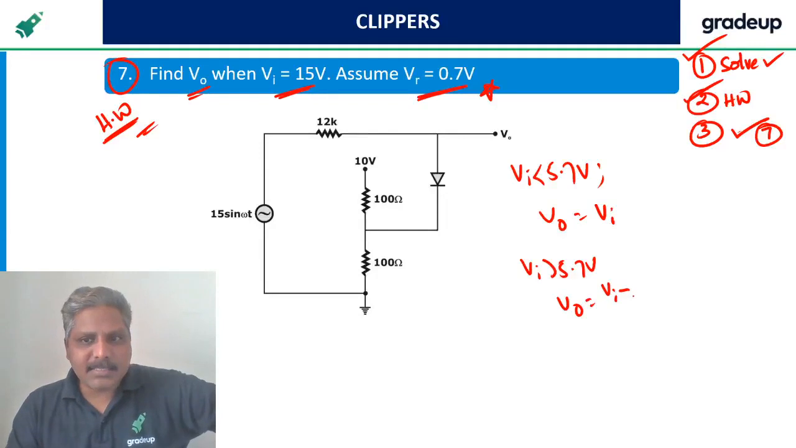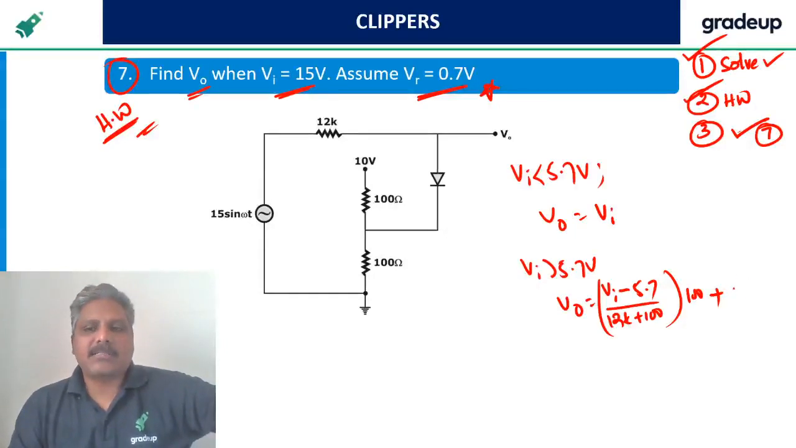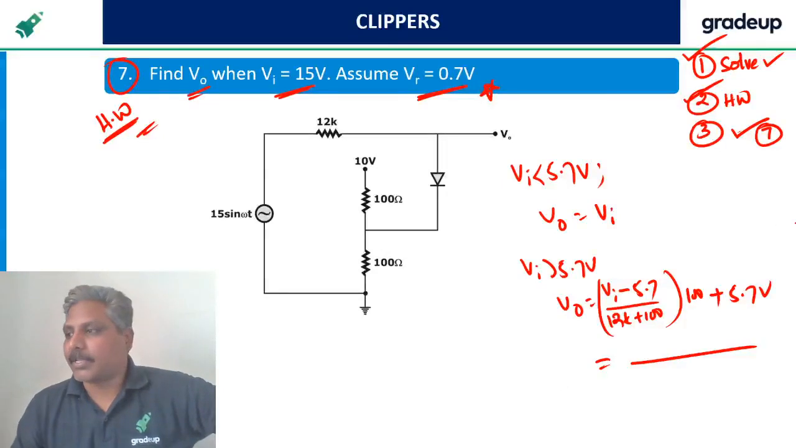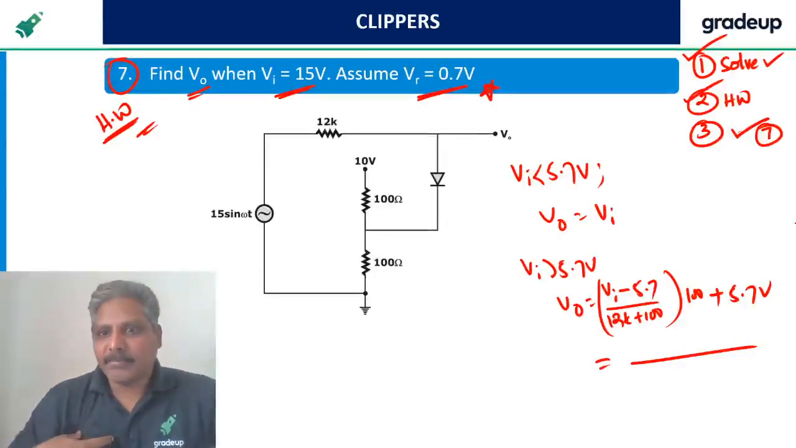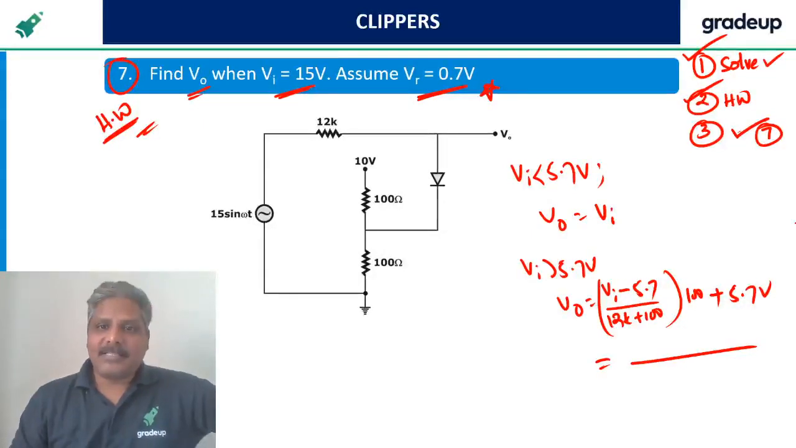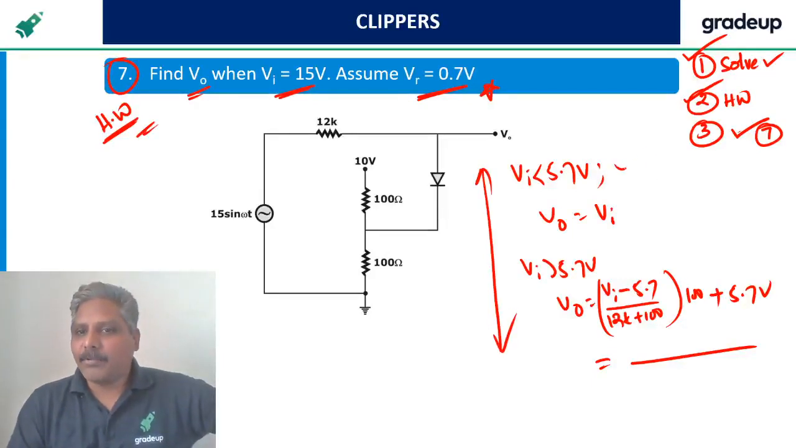Vi minus 5.7 divided by 12k plus 10 plus 100, into 100, plus 5.7 volts. This is output. Simplify whatever it is coming to. Vi by 121, maybe not correct. This is what I think it is correct. Please check it. But don't worry, I am doing it directly.